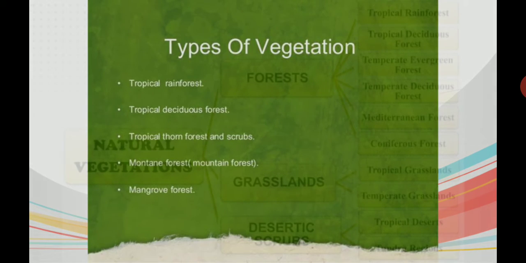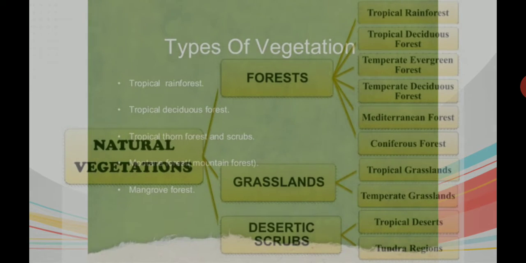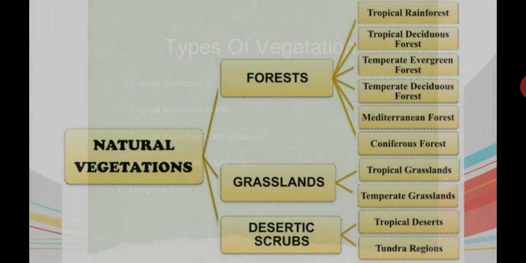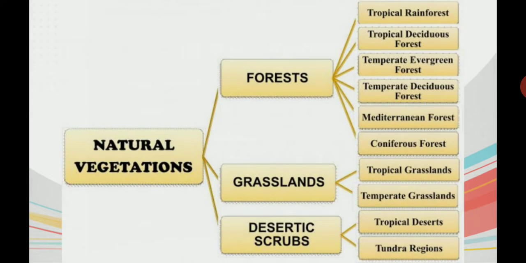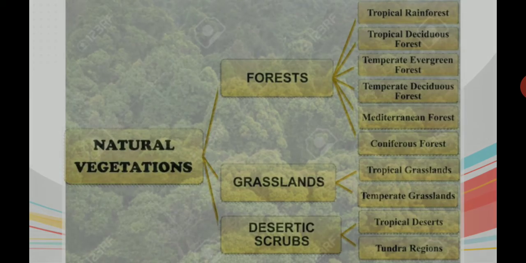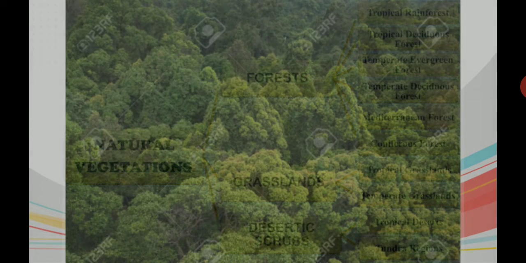Okay, so in wildlife, India is rich in its fauna. It has approximately 90,000 animal species. So let us see the natural vegetation: forest, tropical rainforest, tropical deciduous forest, temperate evergreen forest, temperate deciduous forest, Mediterranean forest, coniferous forest, grasslands, tropical grassland, temperate grassland, tropical deserts and all.